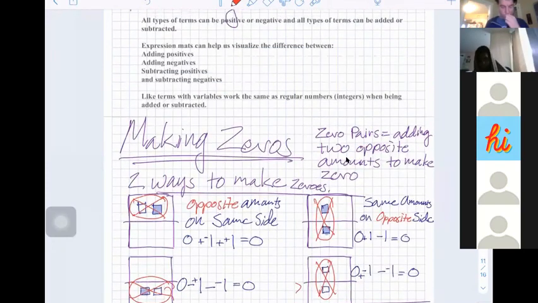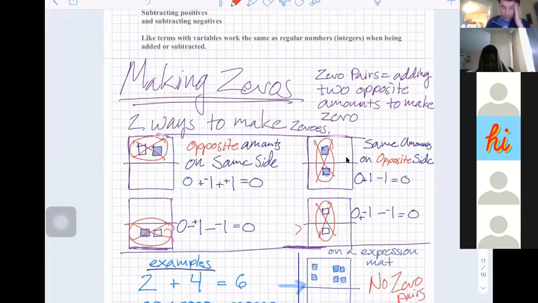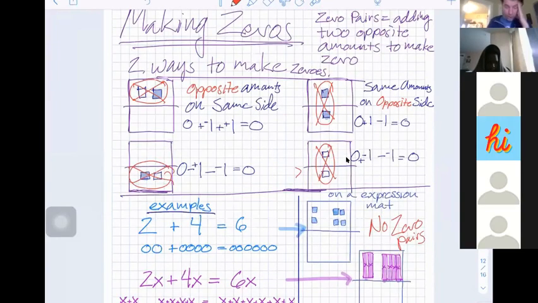After we talk about 0 pairs, right? 0 pairs are when you have opposite amounts on the same side of the line. If you add a negative to a positive, they cancel out. And if you subtract a negative and then also subtract a positive, that's going to cancel out too.